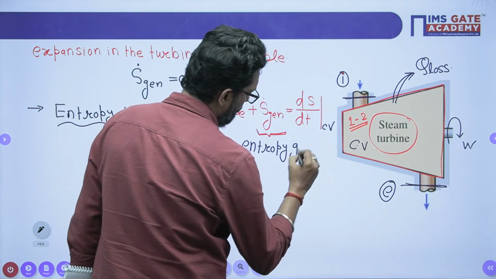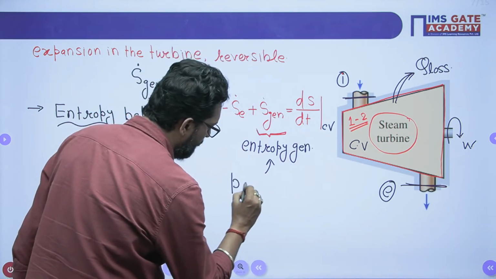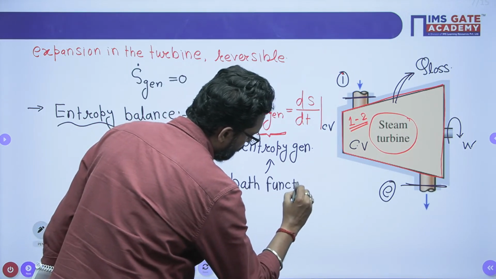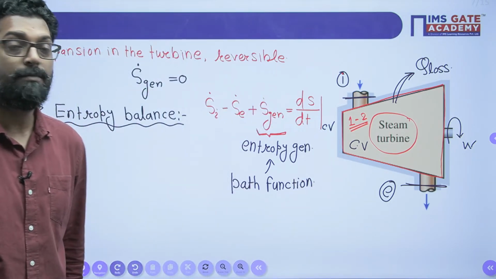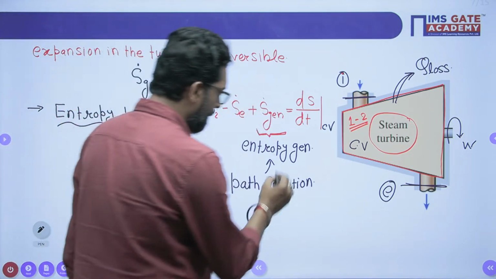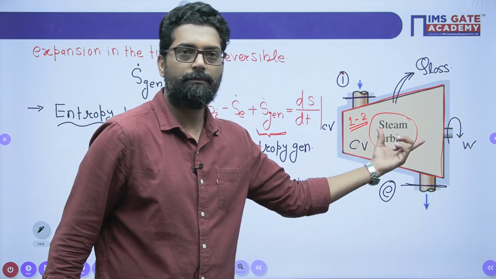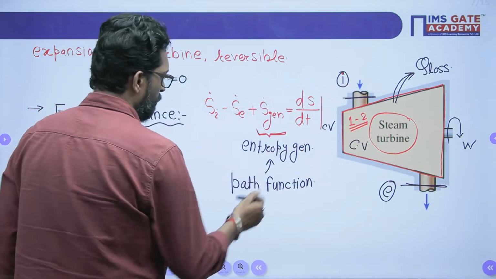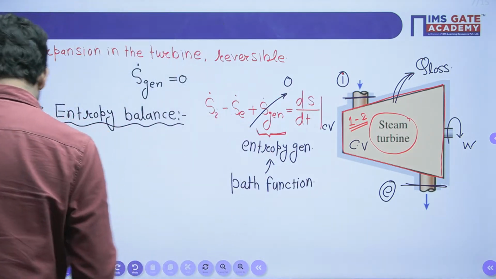Entropy generation is a path function, not a property. It is not a property of the system, beta. Entropy generation is not a property of the system; it is a path function. That means this entropy generation is 0 when there is a reversible process. The process is reversible within the system, so entropy generation is 0. Why? Because this is your reversible process.